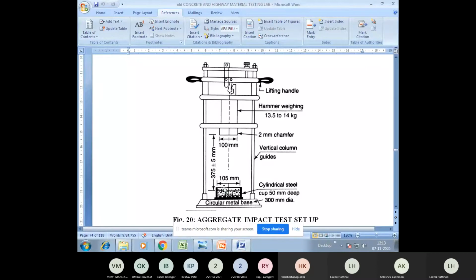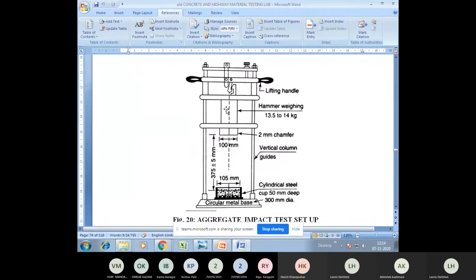Now you need to do this 15 times. After doing 15 times, you need to check whether the aggregates have remained the same or whether they have turned to powder. If they have turned to powder, then to what extent? I'll give you the formula later, and from that you need to check. So this is the equipment.